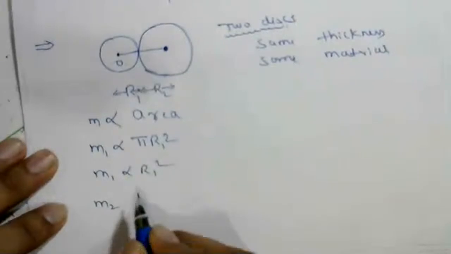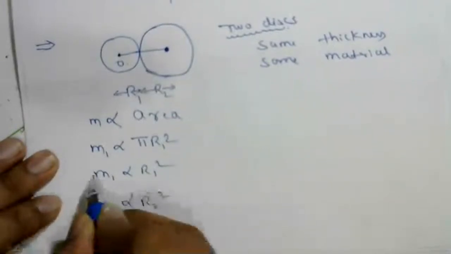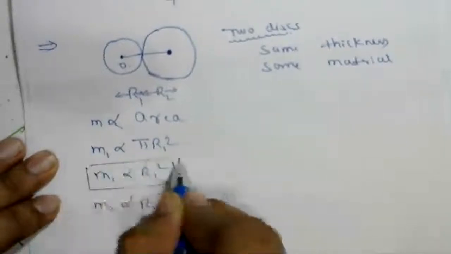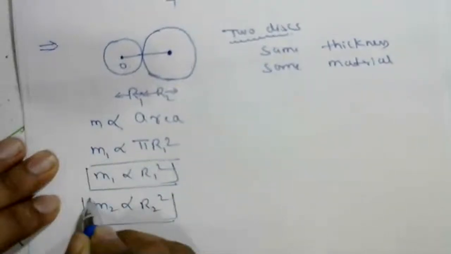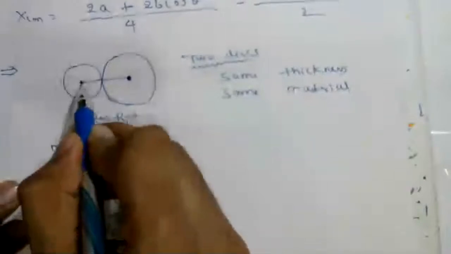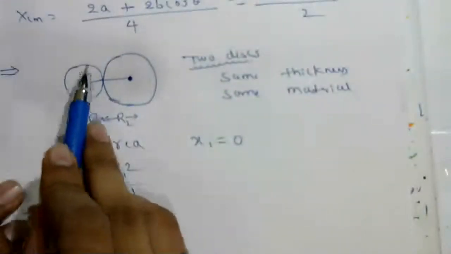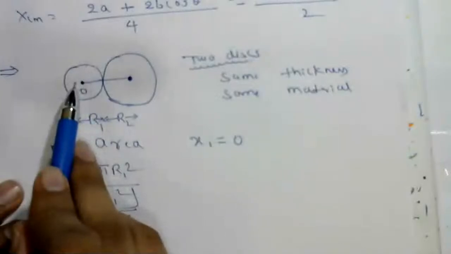Similarly, the mass of the second one, m2, is proportional to r2 square. Now the position of the first disk: I have taken this one as the origin, so x1 is equal to 0. Clear? Because the center of mass of this first disk lies at the origin.